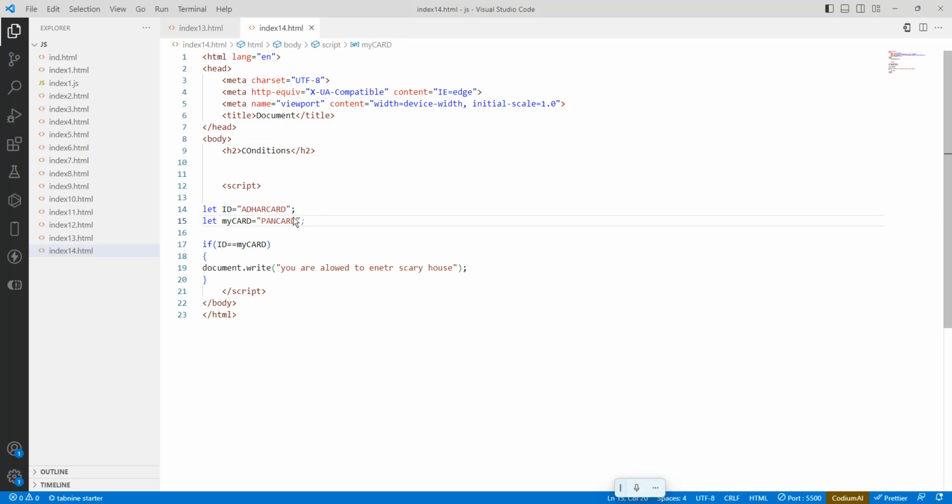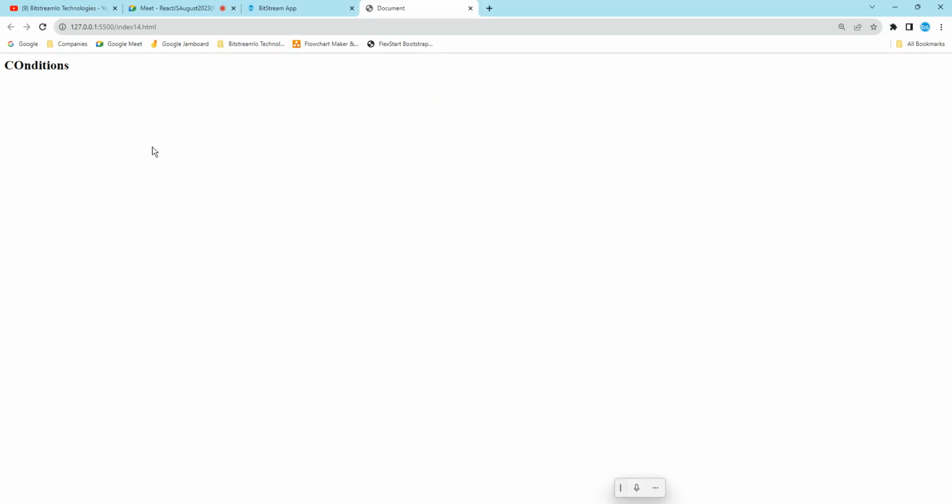So what does it have to show? It has to show something, but this if block will be executed only when the condition matches, when the condition is successful. So here the ID card to be brought is an Aadhaar card, but what I brought is a PAN card. Both do not match, so if you go here, it is not printing anything.